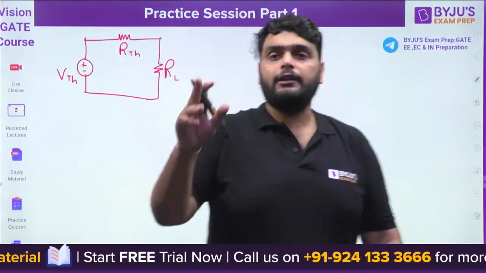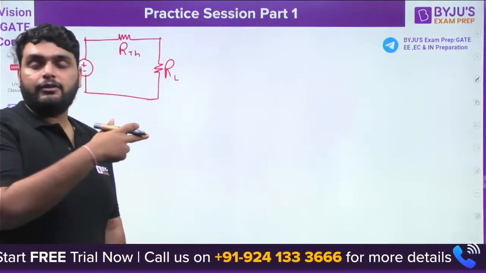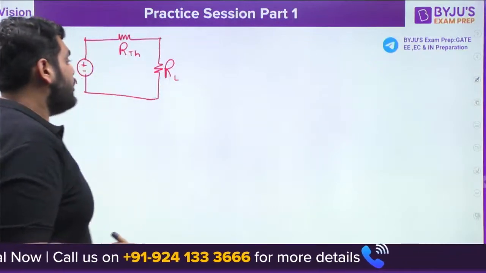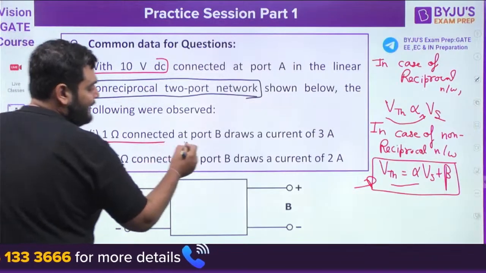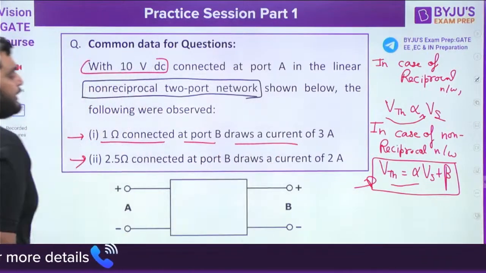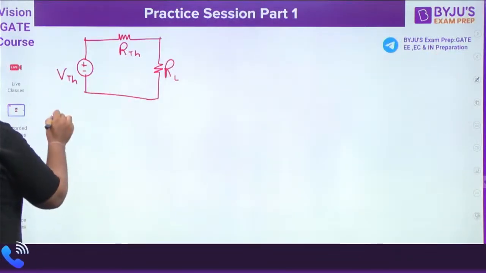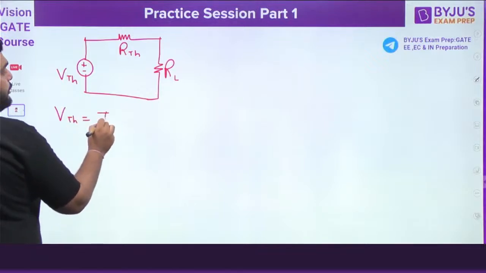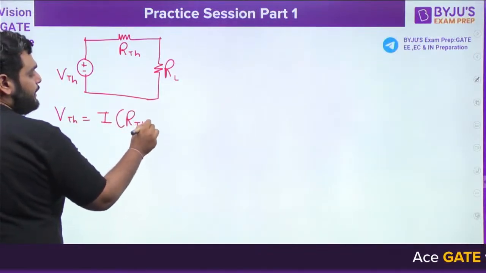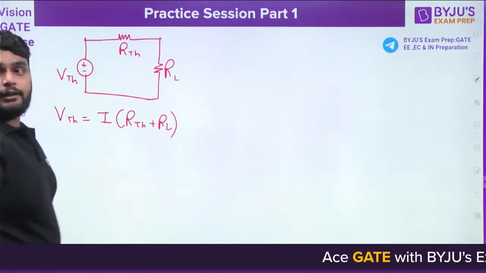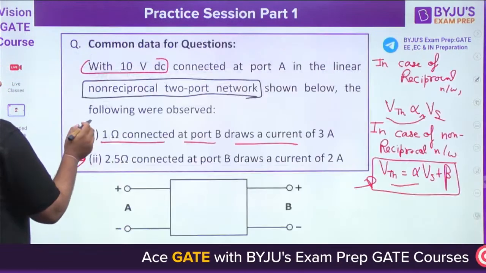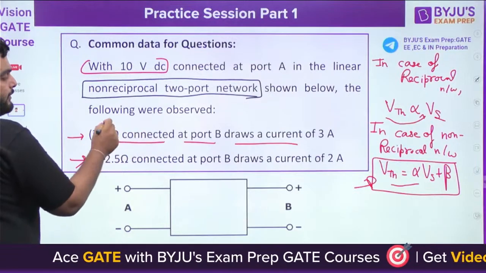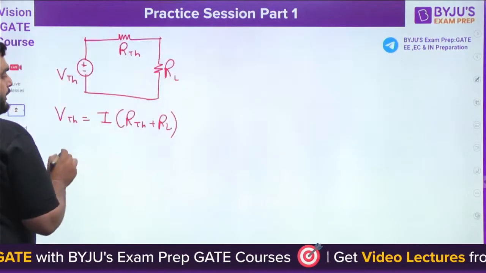Okay, Venkat, do you understand the particular point we have discussed about reciprocity? So here I can say, we are given that 1 ohm connected at port B draws a current of 3 ampere. So what is VTH here? VTH is equal to I multiplied by RTH plus RL, right? Now they are saying with 1 ohm connected at port B, this is RL, draws a current of 3 ampere.